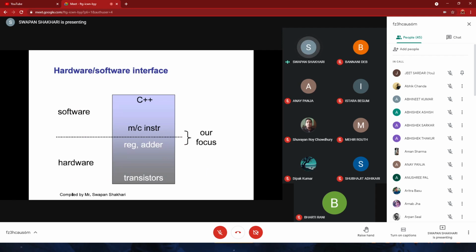So our focus will be on this place between software and hardware, though the subject is computer architecture. Mainly we will focus on how software is communicating with the hardware, how the machine instructions are communicating with the underlying hardwares. So we'll try to understand this thing. In our syllabus, this place is present.